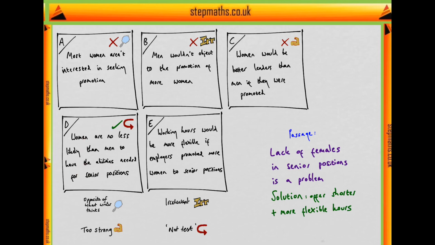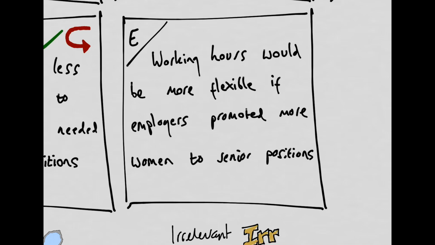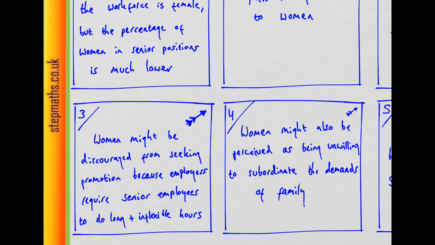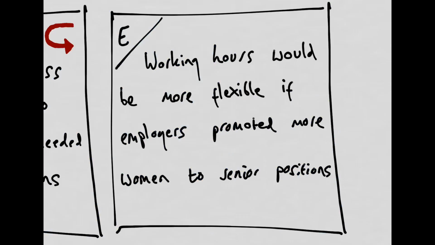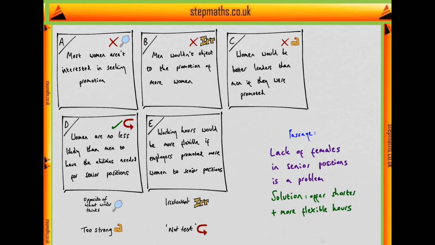So that just leaves option E as the final option to rule out. This says that working hours would be more flexible if employers promoted more women to senior positions. If we look at the passage again, we'll see that the author says that it's more flexible hours which are needed to encourage women to pursue promotion. And so the author is not saying that promotions are needed for more flexible hours. Rather, they're saying that more flexible hours are needed for women to be promoted. And so E actually seems to be the opposite of what the writer thinks. And that leaves option D as the correct option.